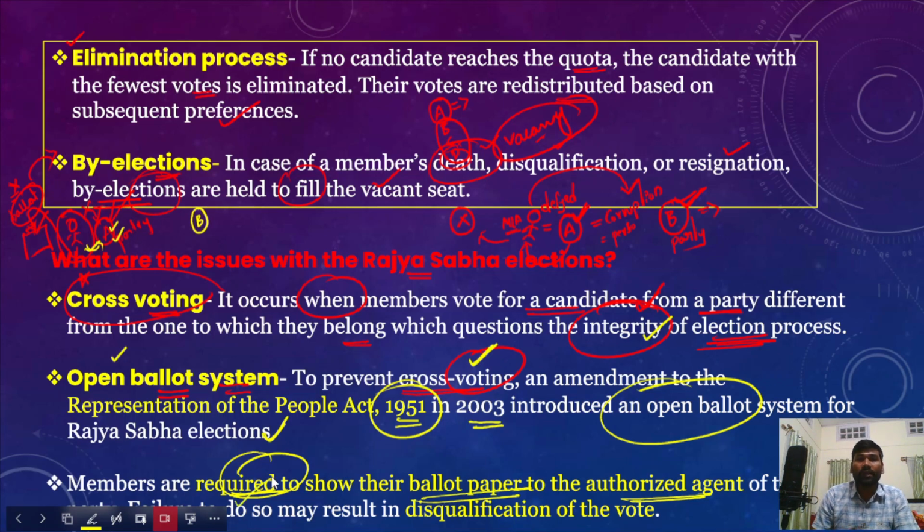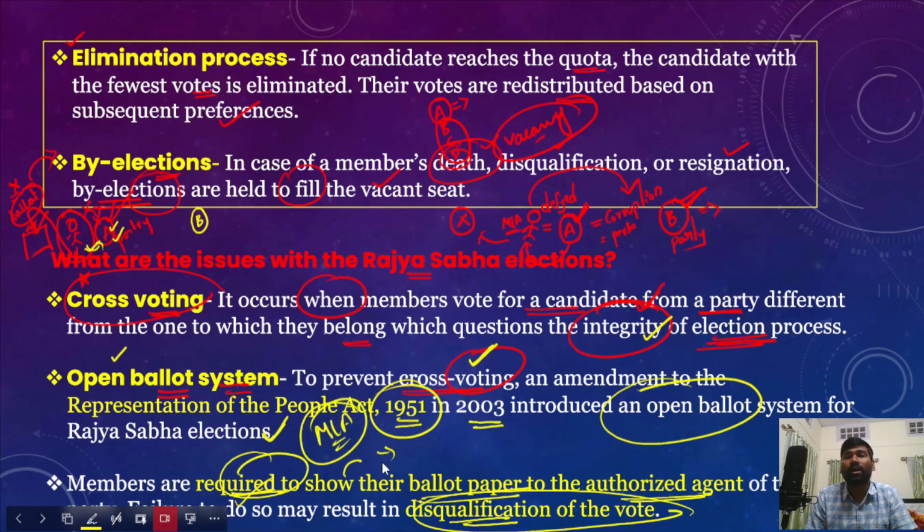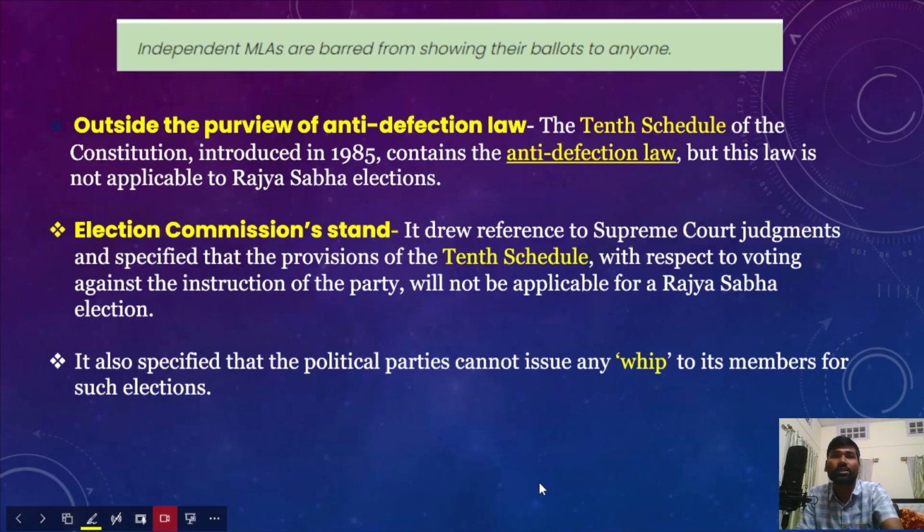So it ensures that the vote would be disqualified, for example, if an MLA of a political party cross votes, that is, chooses a candidate other than the party nominated candidate. What happens with the open ballot system? His vote would be disqualified. So these are the strict provisions with respect to the open ballot system.